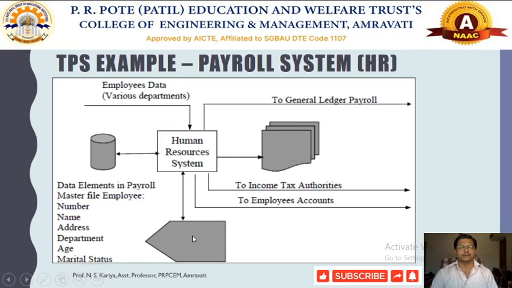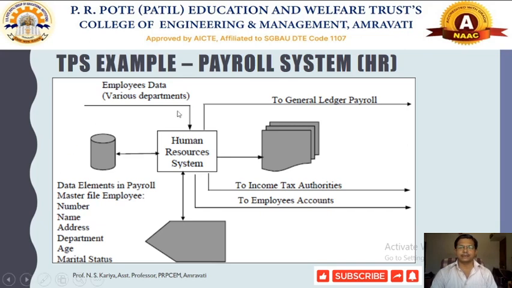In the human resource information system, there are individual users who apply for, say, leave, also in the leave management system. They can just log in to the system and ask for leave by putting in online applications.